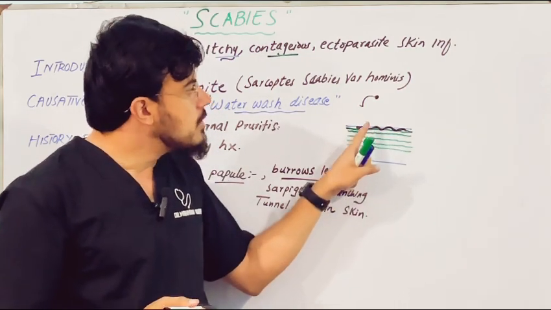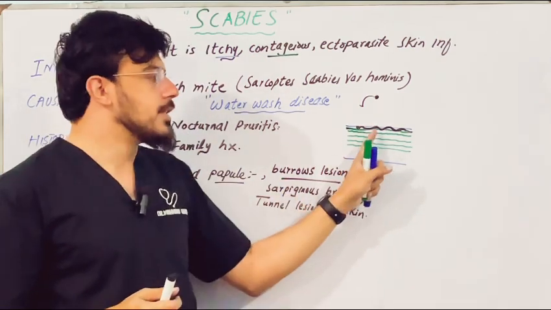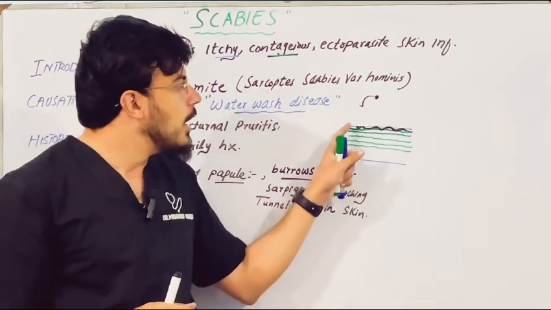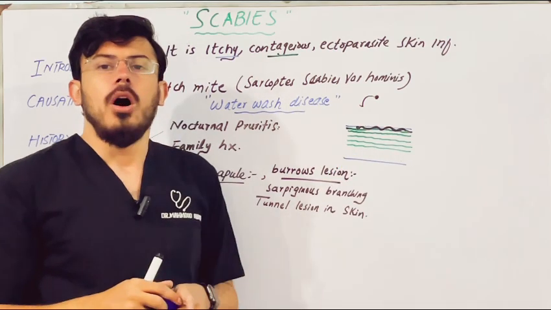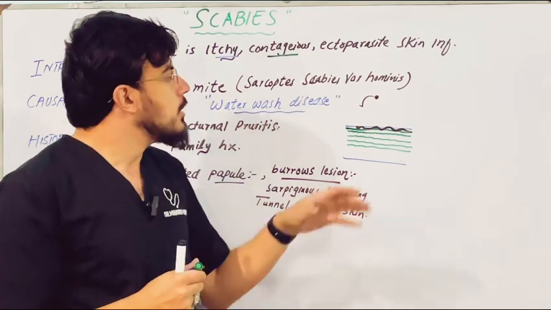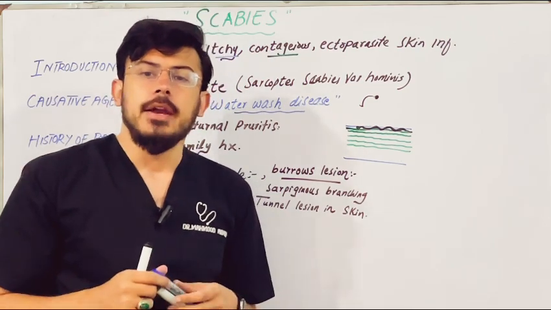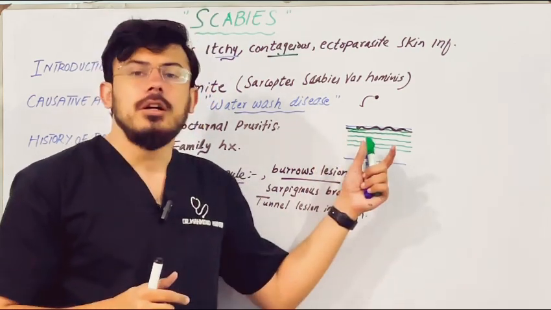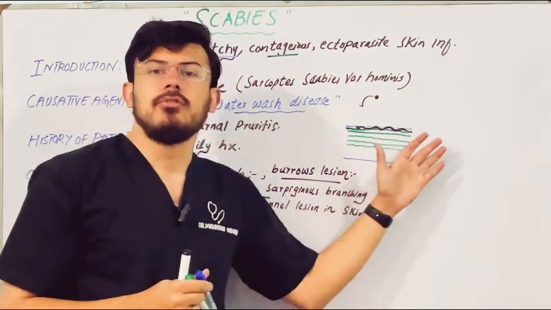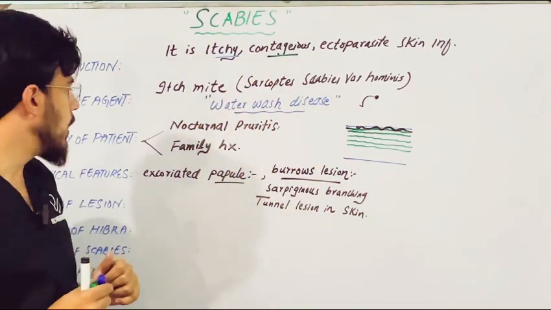So in case of scabies, the lesion will typically give you the appearance of a serpiginous or burrow lesion. Once the scabies mite reaches the stratum corneum, it may lay eggs. After 24 hours, or in some literature even after 2 months, it might die. The eggs hatch and larvae mature to become adult female scabies mites. So again there will be type 4 hypersensitivity. This is how the scabies mite forms the lesion.